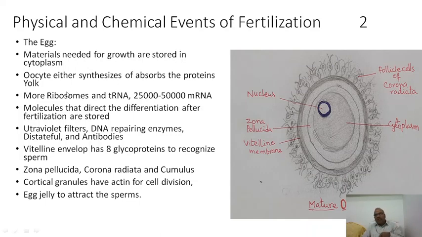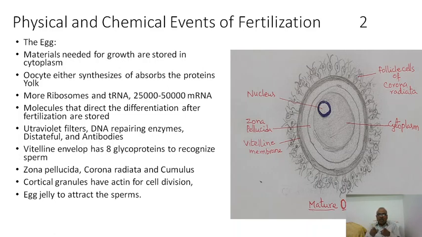Around the egg, there is a very strong vitelline envelope with glycoproteins to recognize the sperm. You see, there is a vitelline membrane, and in this vitelline membrane there are certain glycoproteins. These glycoproteins are receptors, antigens especially. So they are useful for attachment of the sperm or the recognition of the sperm.